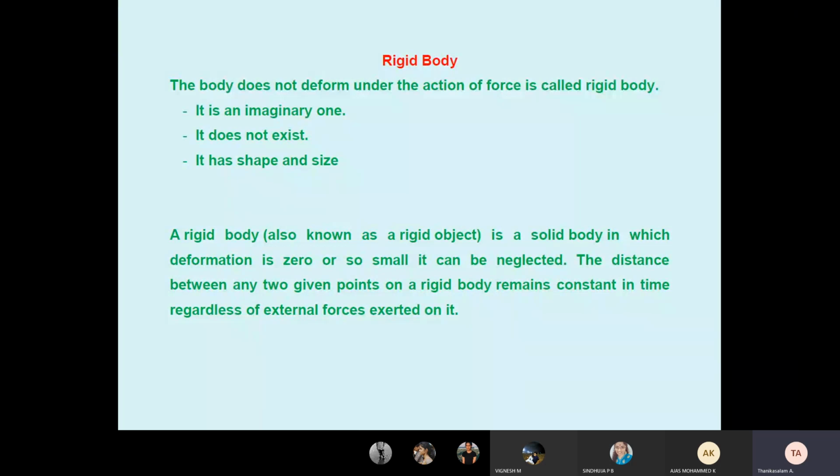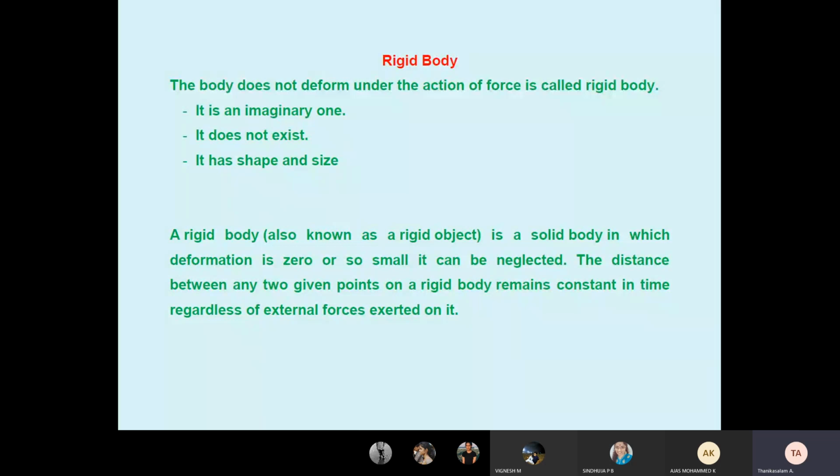So we must know what is the rigid body. The body that does not deform under the action of forces is called a rigid body. Generally, all bodies are deformable. Whenever you apply force, all bodies deform. But for engineering mechanics, we consider that the body does not deform. We are discussing only whether the body is at rest or moving, what forces are acting, and what reactions are acting. Generally, a rigid body is a deformable body, but for this subject, the body does not deform when force is applied. So definitely, this is an imaginary one that does not exist.